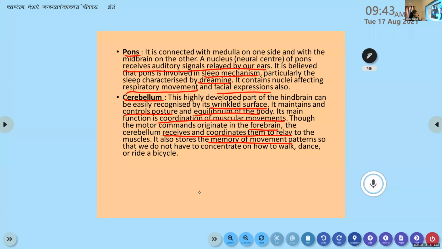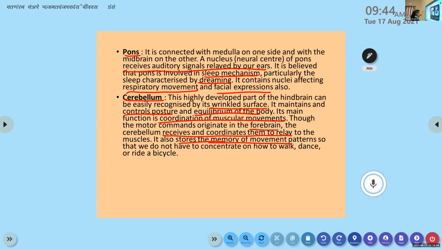So you can identify the cerebellum by its wrinkled structure or wrinkled surface. Then it controls posture and equilibrium of the body. Then coordination of muscular movements, muscle movements, motor movements, is done by the cerebellum. And one more thing is it stores the memory of movement patterns. That's how it makes it very easy for us to walk or ride a bicycle. Understood?